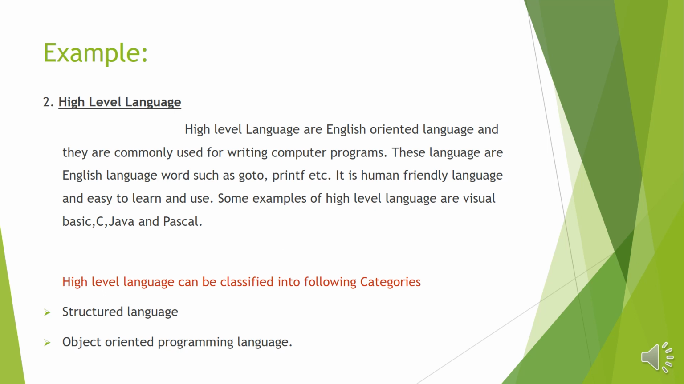High-level language. High-level languages are those types of languages which are easily understandable by the user of the computer but difficult for the computer system. Why user friendly? Because high-level languages use English words, for example goto, printf, scanf. High-level language is classified into two main categories: structured language and object-oriented programming language. In the next tutorial, we will briefly explain again the categories of programming languages.